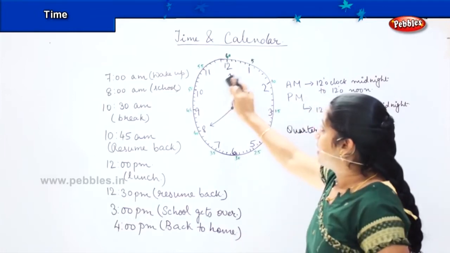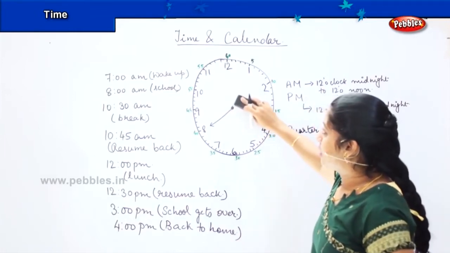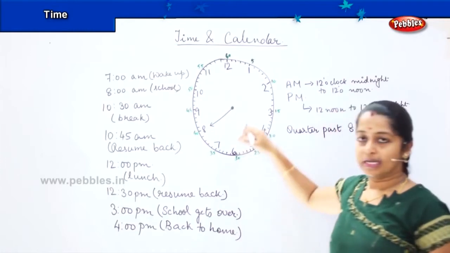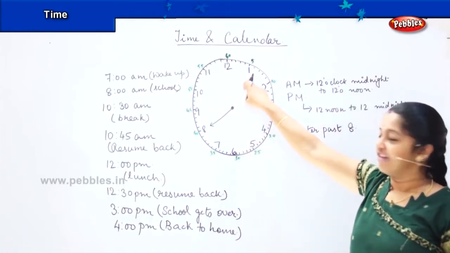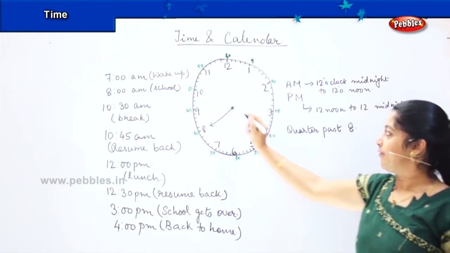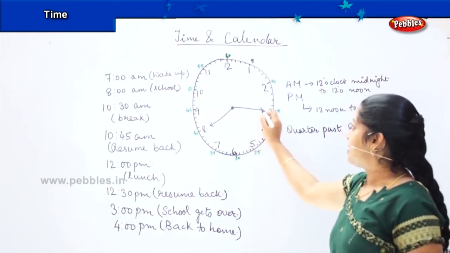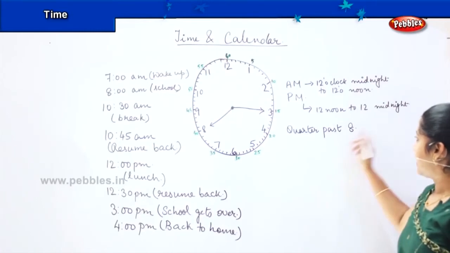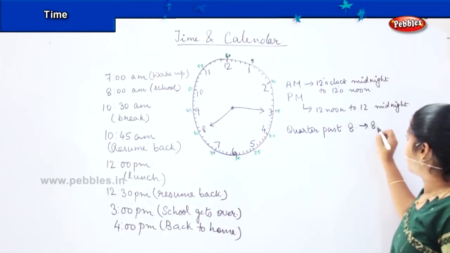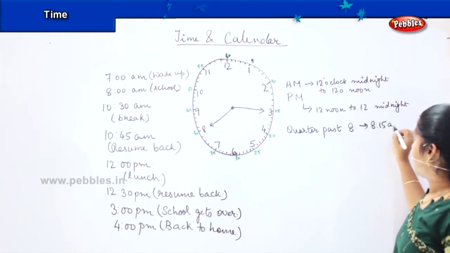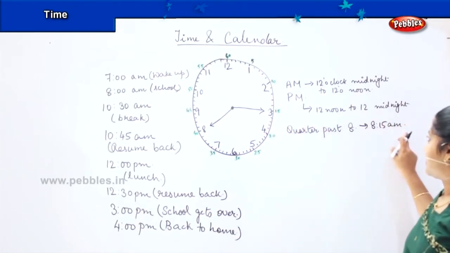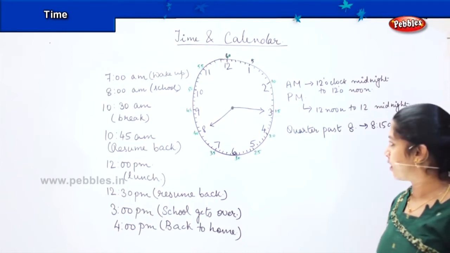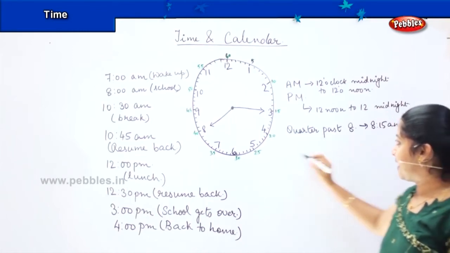So when I get anything like quarter past 8, so whatever is the number, from there I will count 15. So which is 5, 10, 15. So quarter past 8 means it is nothing but it is called as 8:15 a.m. Now since we are talking about the morning schedule, so I am writing it as a.m. Okay, so quarter past 8.